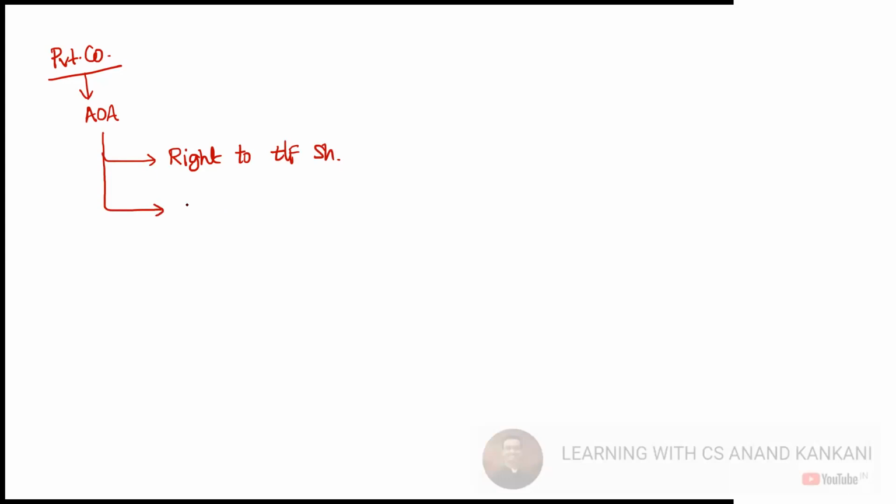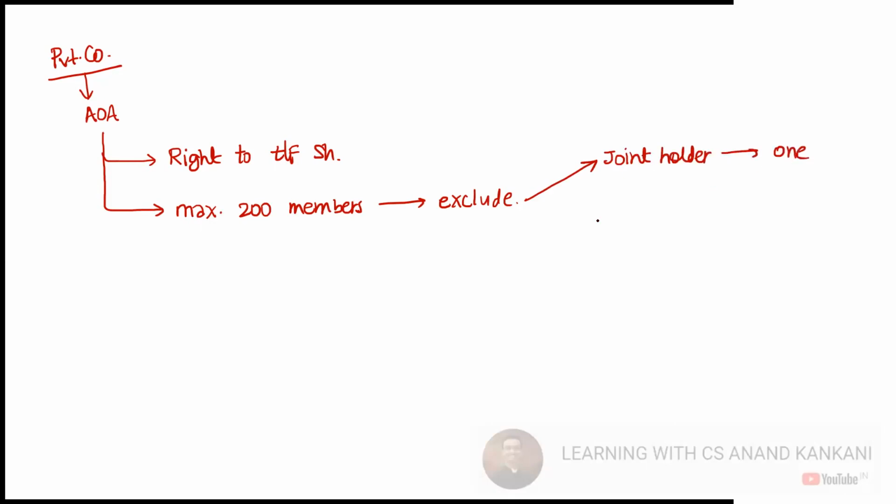The other is maximum 200 members, where we exclude, like, the joint holders are considered as one, and on the other hand we have the employees of the company, they are excluded, right?